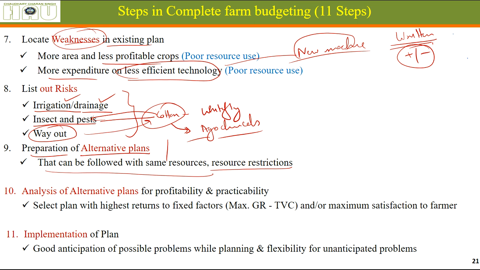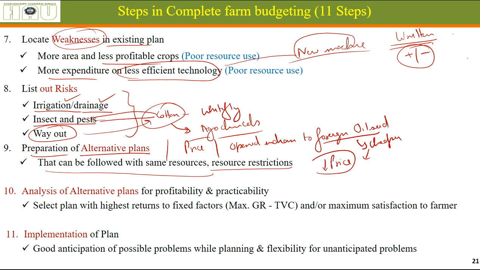As I said, if there are some kind of institutional risk, price risks in the market, and let's say the government has already said that it will be opening Indian market to foreign oil seed. Foreign oil seed will be cheaper. Okay, then if you're going to grow oil seed in the coming season, that means you will be getting less price. So you should be able to change. You should have an alternative to oil seed.